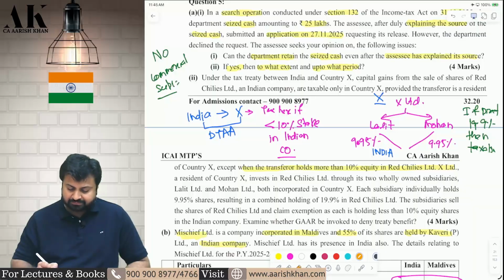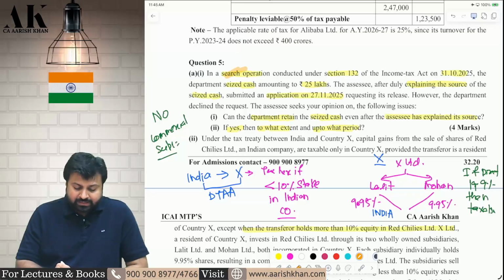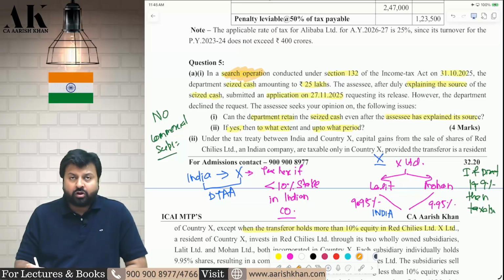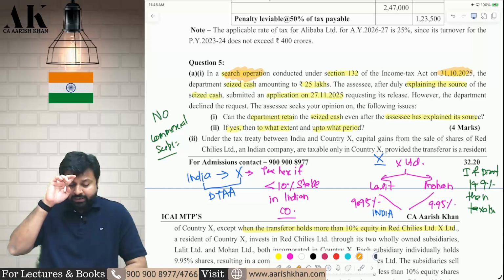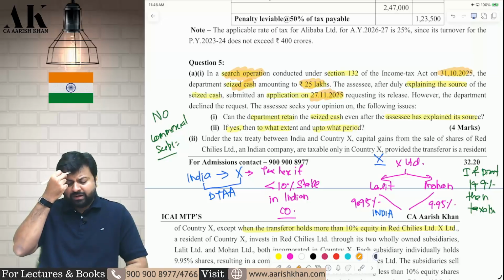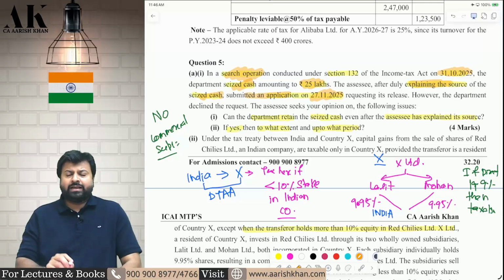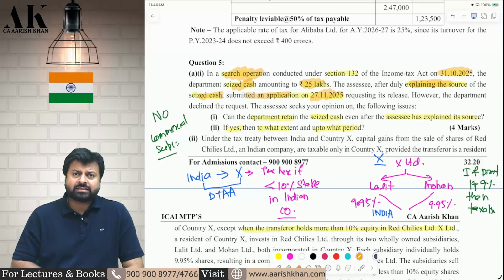Question number 5, A1. There is a search operation which is conducted on the assessee on 31st of October. The AO has seized 25 lakh rupees cash. Okay. Now on 27th November, the assessee has made an application explaining the source of that 25 lakhs. Now the question is, will the department return that particular 25 lakhs?